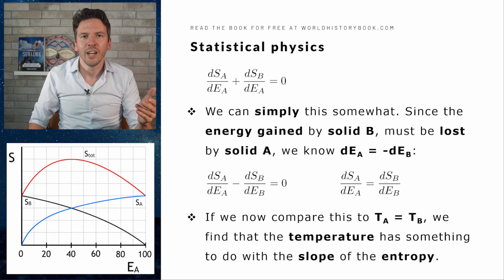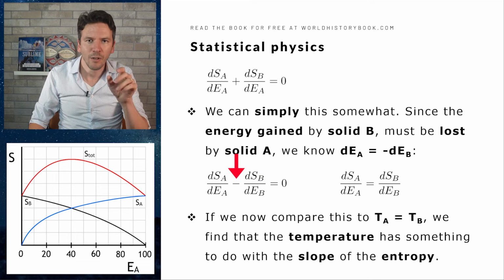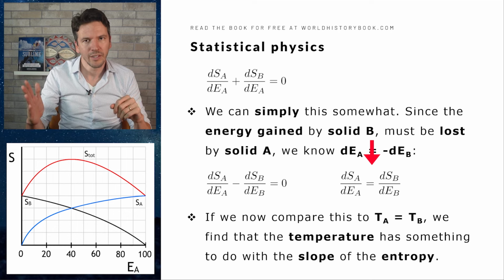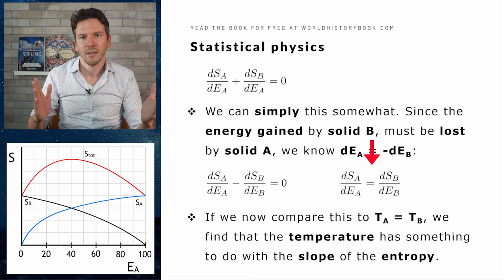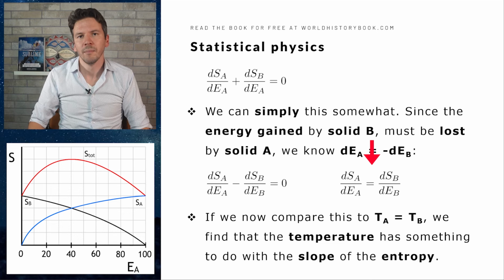So we can exchange dEA by minus dEB, as we've done over here. And because of this minus sign, we can now take that whole term to the other side, giving us dSA divided by dEA is dSB divided by dEB, with now the A's on one side and the B's on the other. Both sides are now completely equal, except for the A and the B.